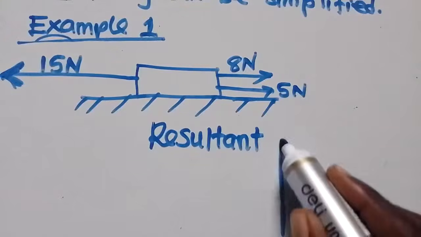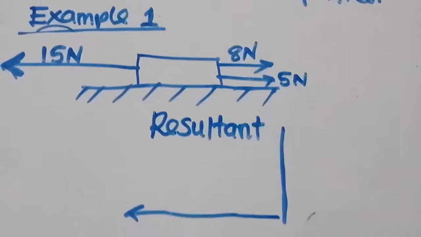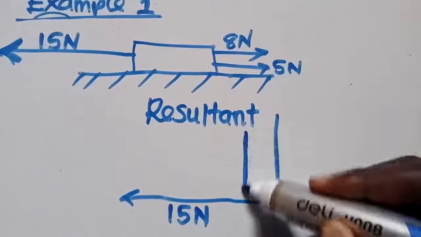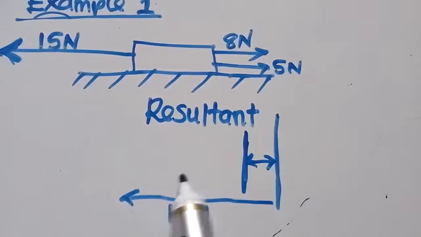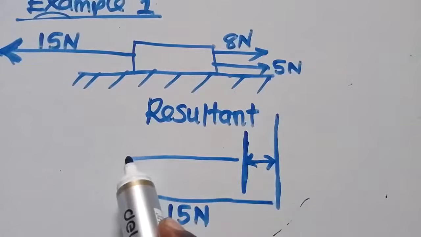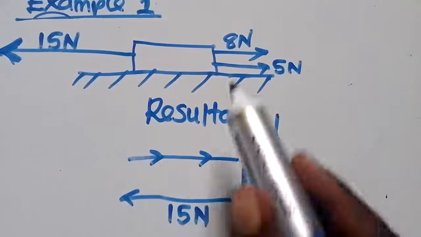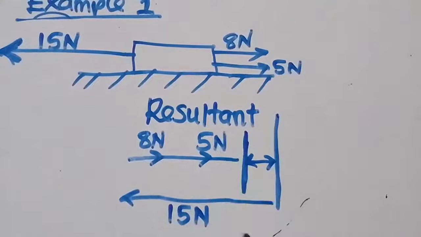Let's say this is the body like this. So from here now, we've got this one that is moving from here up to there. This one is the one which is a 15 Newton force. Then there is this force that is here, which we don't know. But we've got these ones from here to there, we are able to tell. These are going in that direction. We've got the 8 newtons. We also have the 5 newtons, like that.